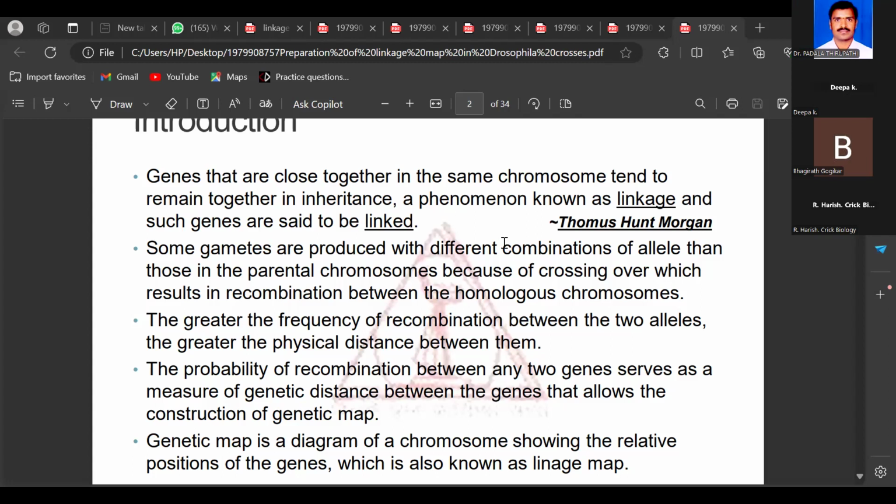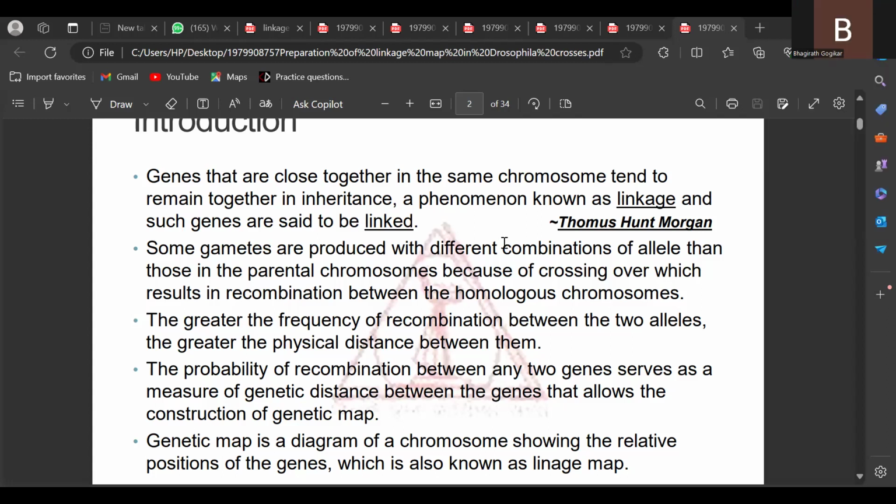When two homologous chromosomes pair in meiosis 1 at prophase 1, zygotene stage, the genes are exchanged.